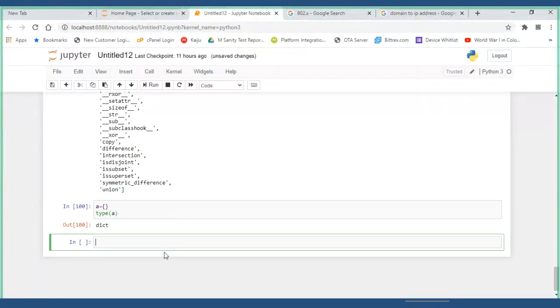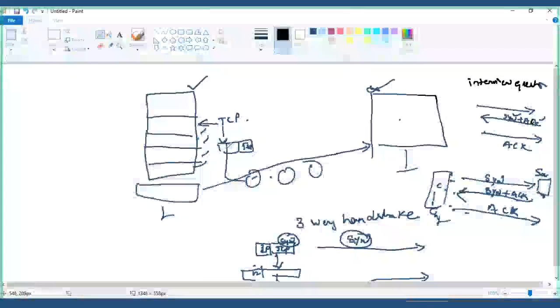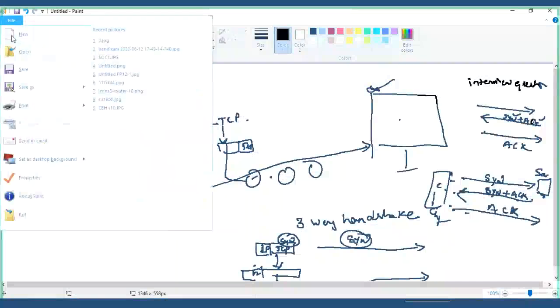Now let me show you something. I want paint. Where is the paint? Guys, paint. It is here. New page.